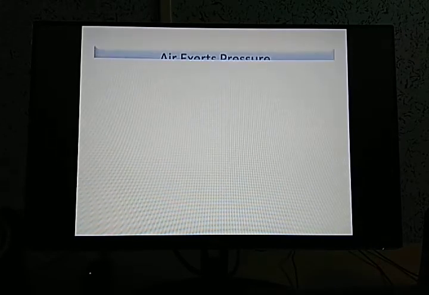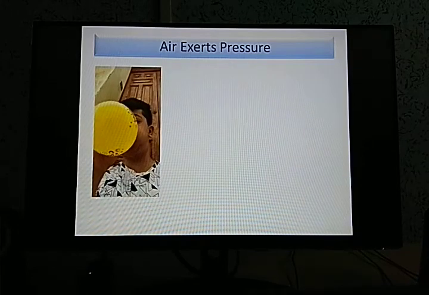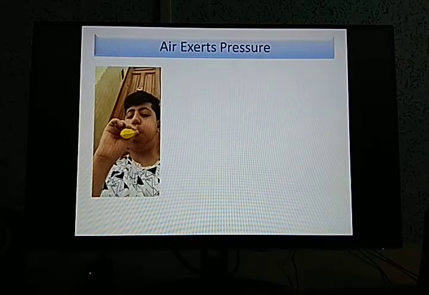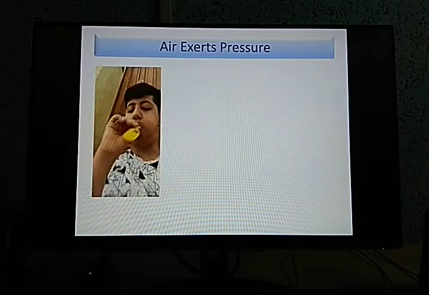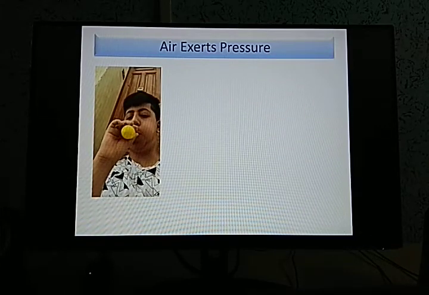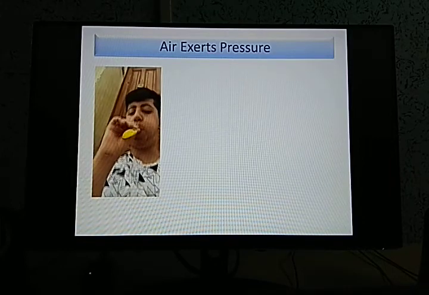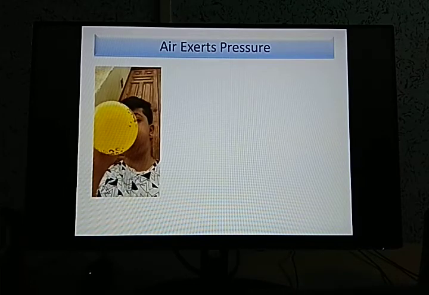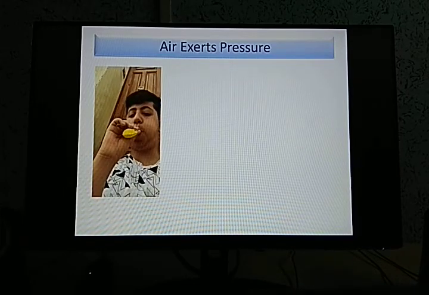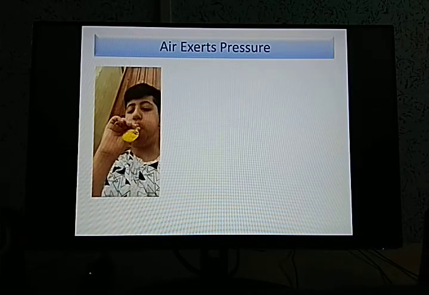So there are also some other activities in which we can find out that air exerts pressure. So what are those activities? Let us see one by one. First one is the very simple, the blowing of the balloon. We all know this thing. So while blowing, why does the shape of the balloon change? It was small, then it grows bigger and bigger, because the air that is exerted from our mouth is giving pressure to the walls of the balloon.